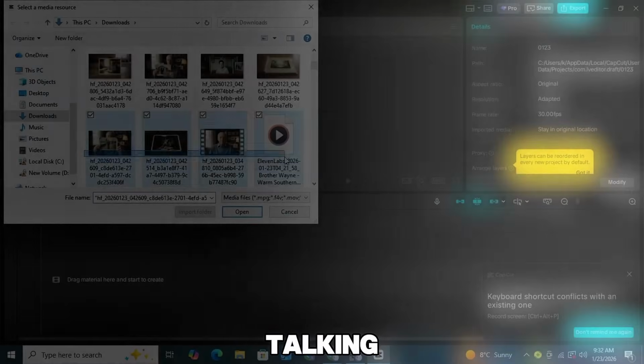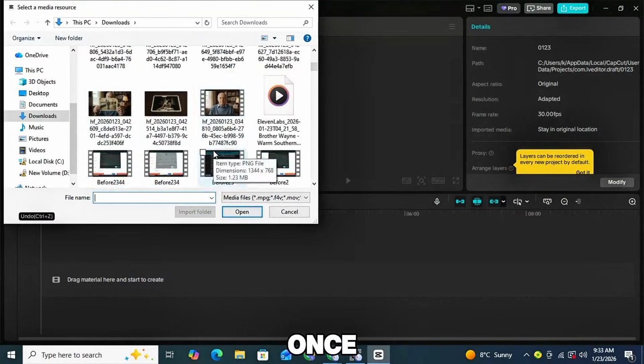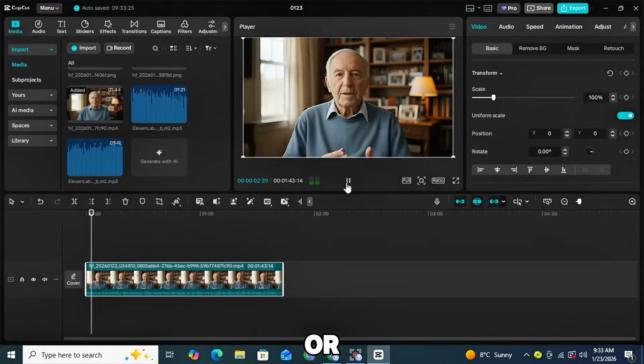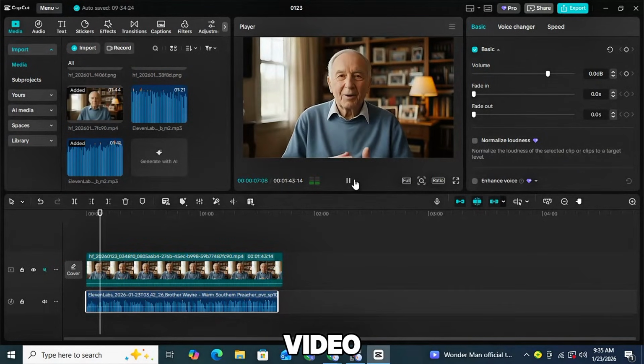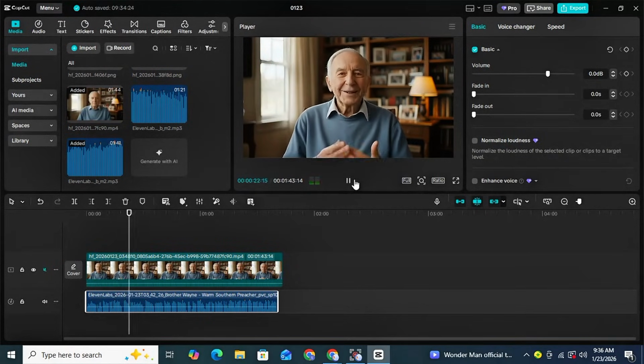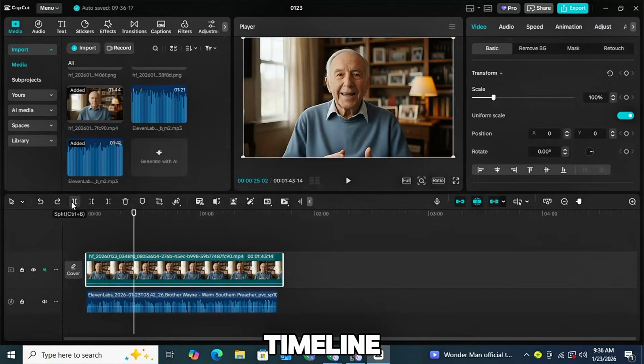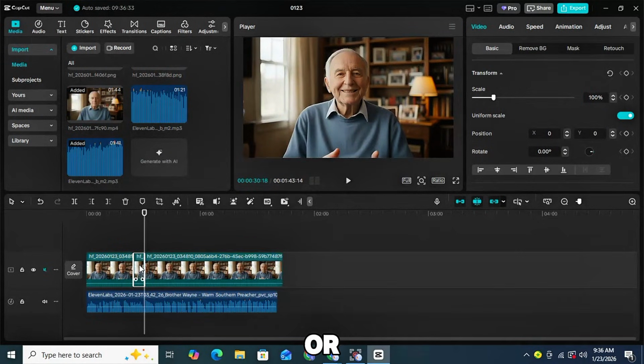First, add your talking head video to the timeline. Once it's there, mute the original voice or extract it so you can manage it separately. Next, identify the part of the video where you want to insert content. Cut that section from the timeline. You can replace it with another video or images.